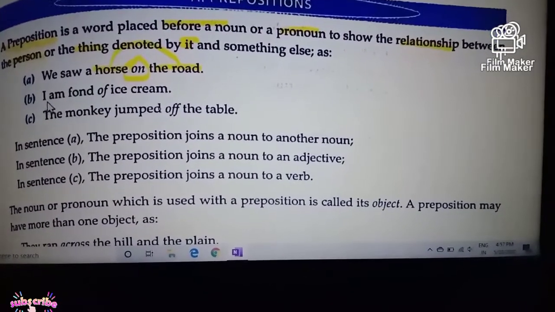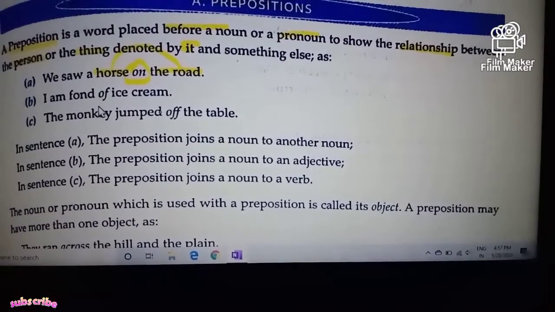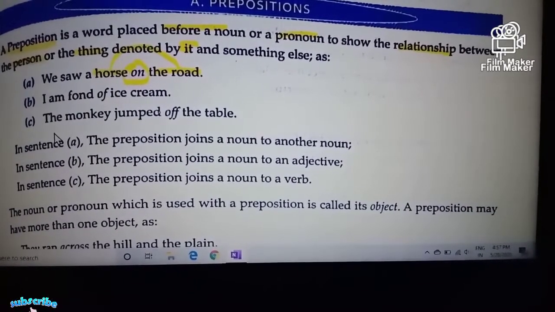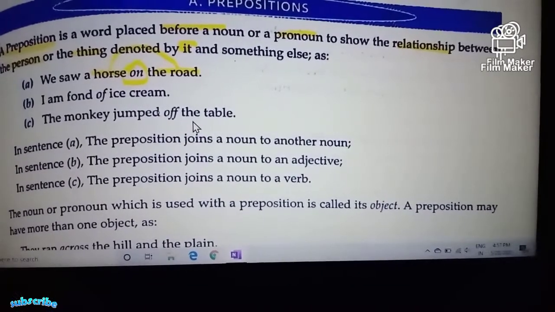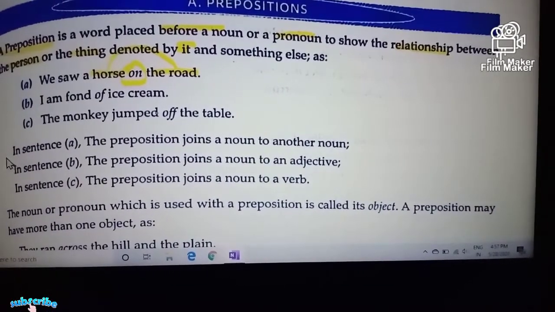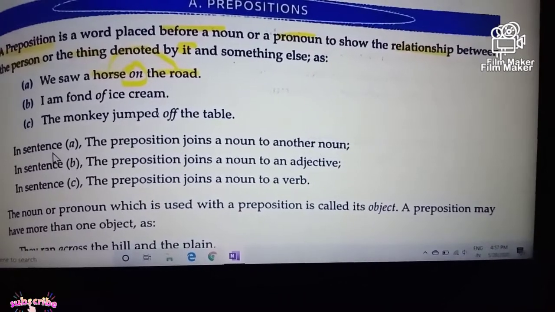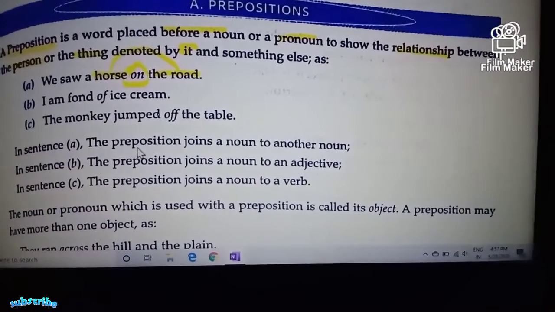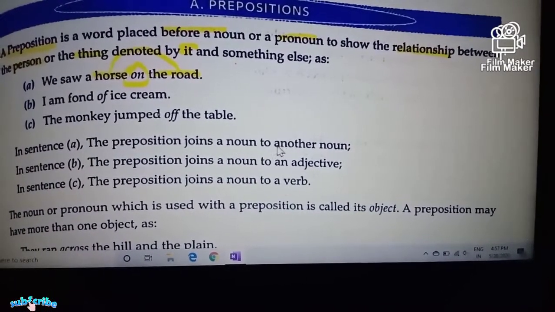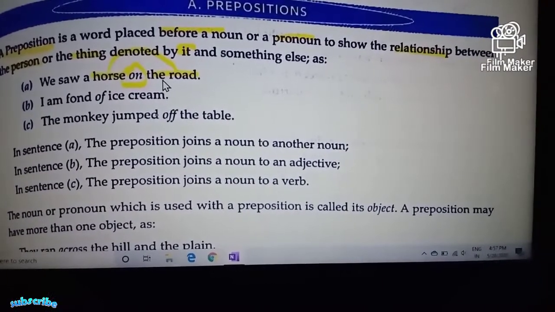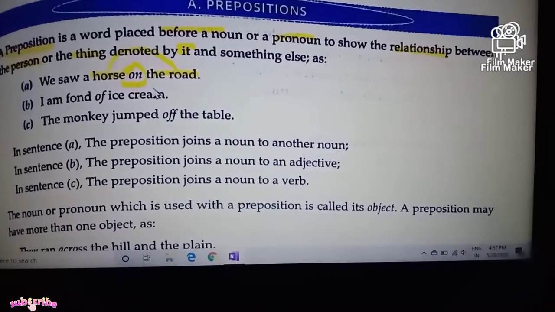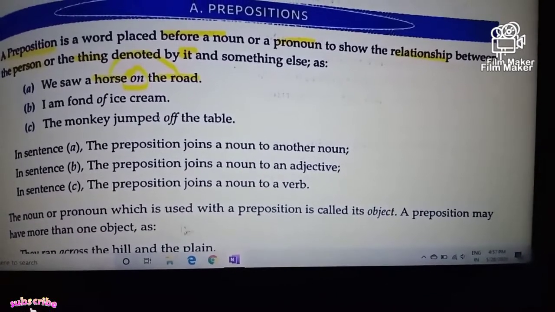Second example, I am fond of ice cream. And the third, the monkey jumped off the table. For more information, let us take an elaboration of that. In sentence A, the preposition joins a noun with another noun. The first noun is horse and the second noun is the road, connected with the word on.